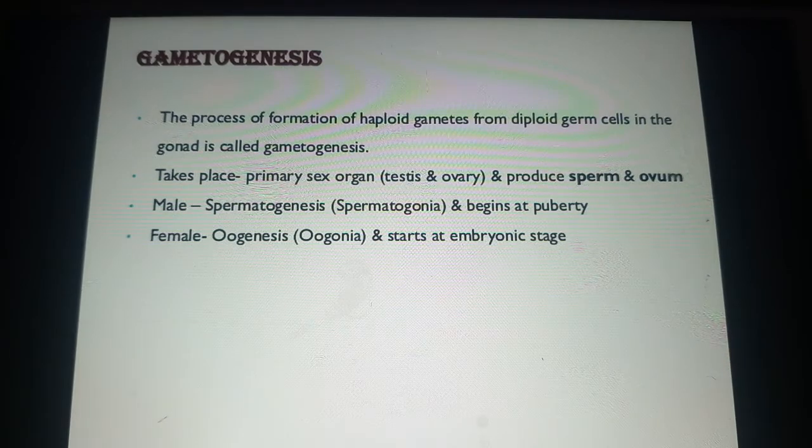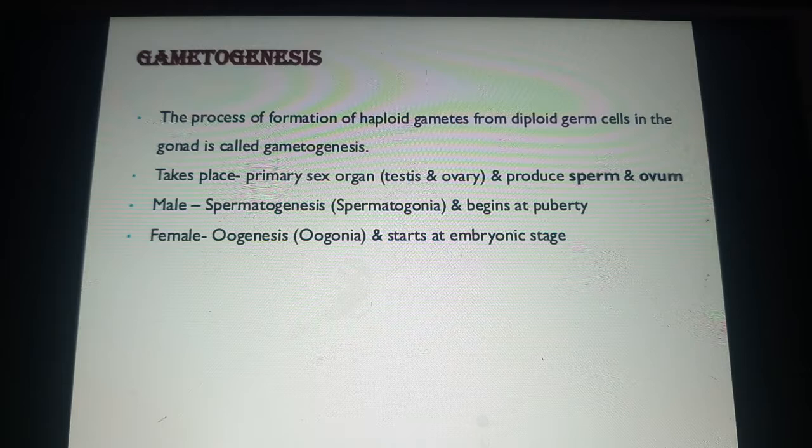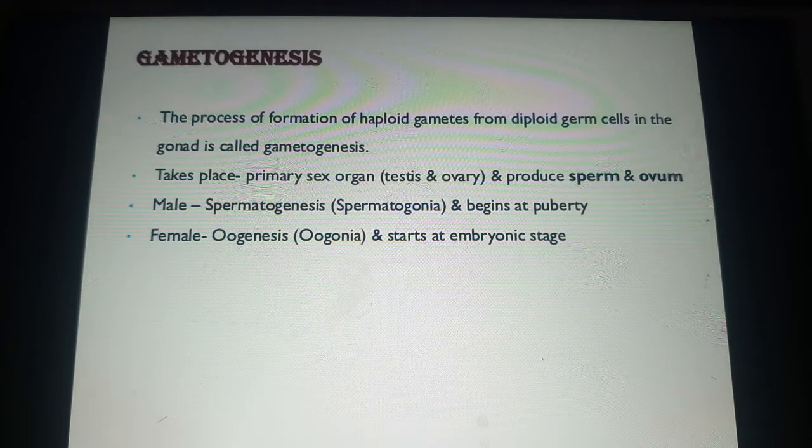Good morning, dear students. In the last slide, we studied the seminiferous tubule so that we can understand the proper process of spermatogenesis. Okay, now let us go to gametogenesis. Here, gametogenesis involves two types. One is spermatogenesis, another one is oogenesis.